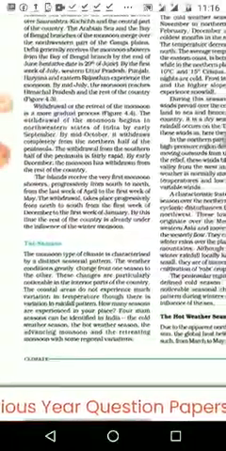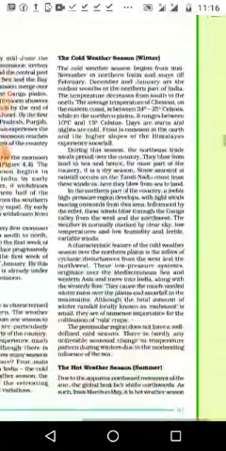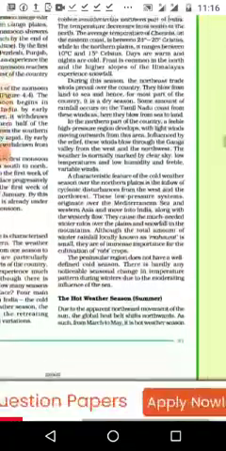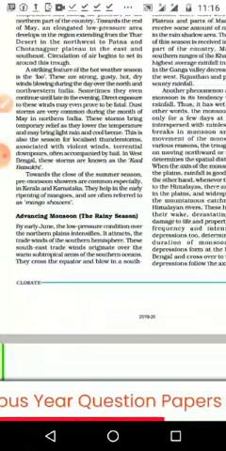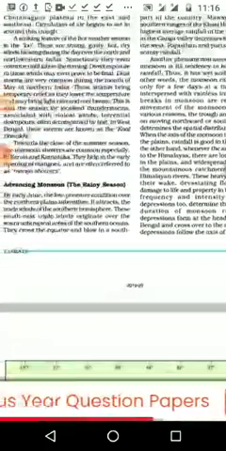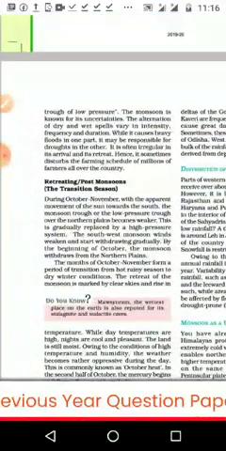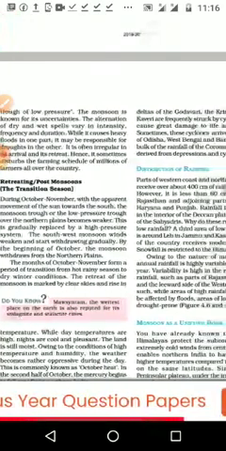next one, we are going to see the different seasons of India, what a season means. Then the Indian seasons we are going to study. Next topic is the cold weather season or winter, the hot weather season or summer. Then come two types of monsoon: the advancing monsoon, known as the rainy season, that starts from June and ends with September. And the next one is the returning monsoon, retreating or post monsoon, that is a transitional season, starting from October to November.